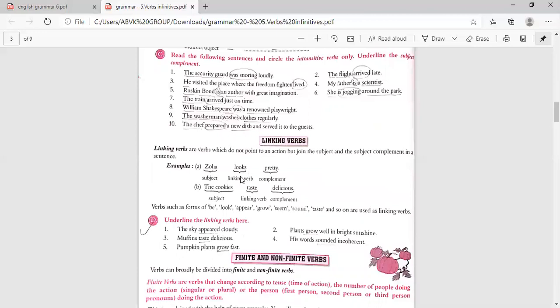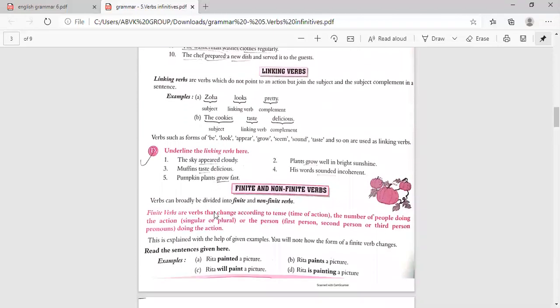These are all called the linking verbs. The cookies taste delicious. Here the cookie is the subject, delicious is the complement, and the word joining them is taste. So this is a linking verb. The next one: verbs such as forms of be, look, appear, grow, seem, sound, taste, and so on are used as linking verbs here.